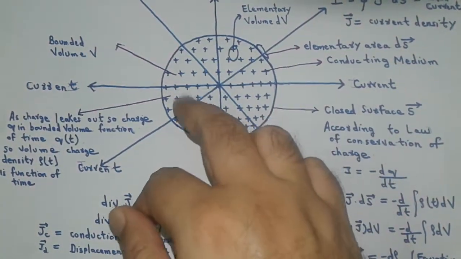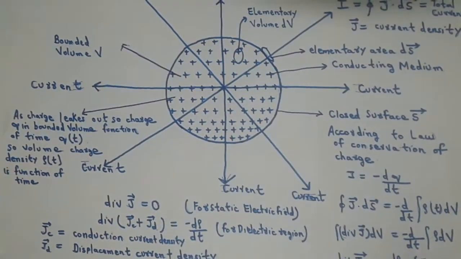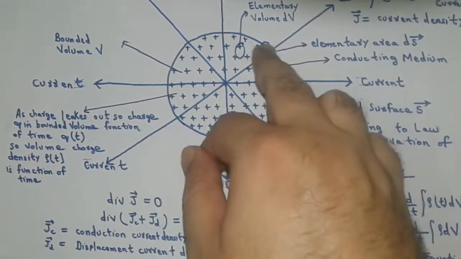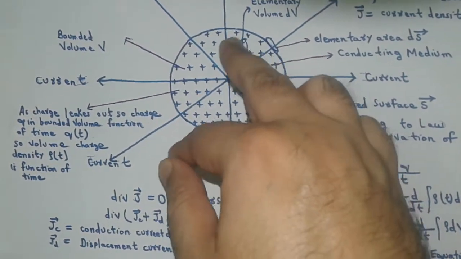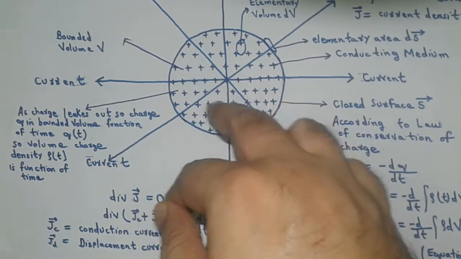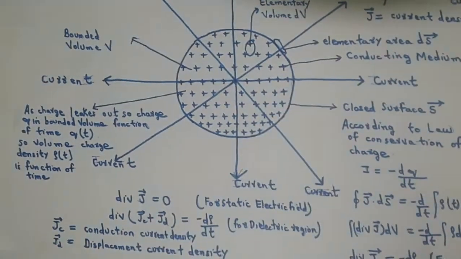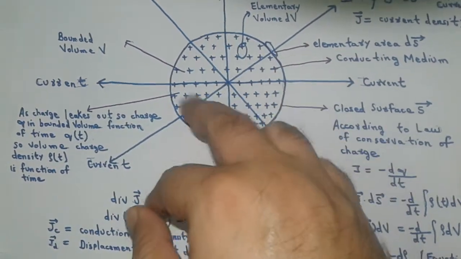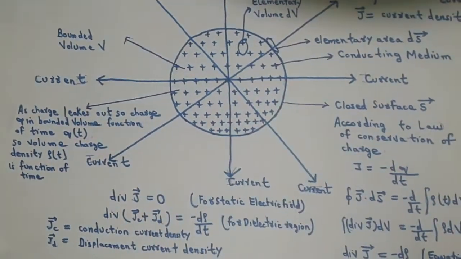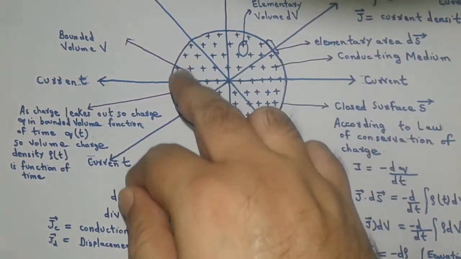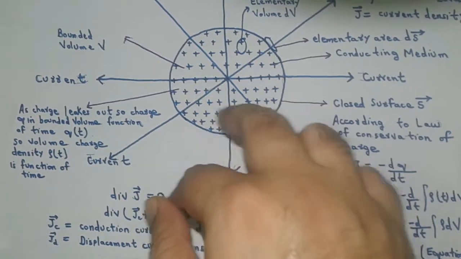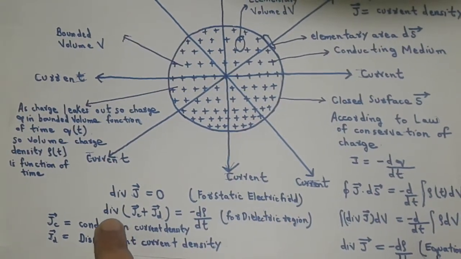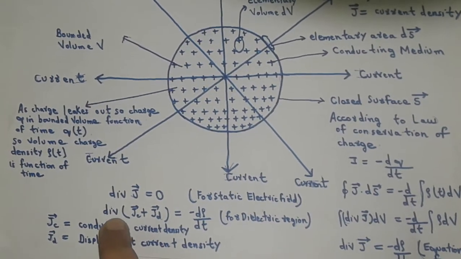For a dielectric region in bounded volume V, as the charge leaks out of the closed surface S, the volume charge density is a function of time, hence the electric field is a function of time. As we know, a time varying electric field is a source of displacement current. Or we can say a time varying electric field is equivalent to a displacement current. Therefore, the equation takes the following form for a dielectric region.